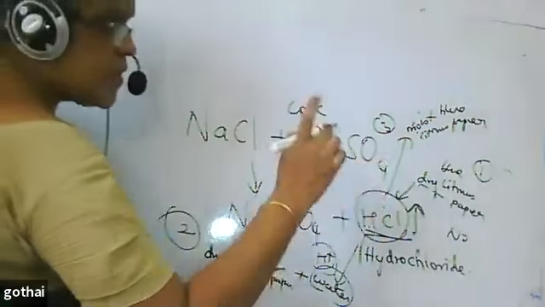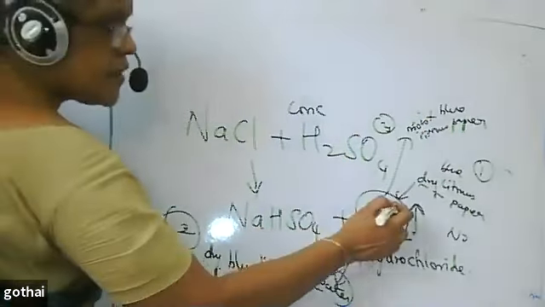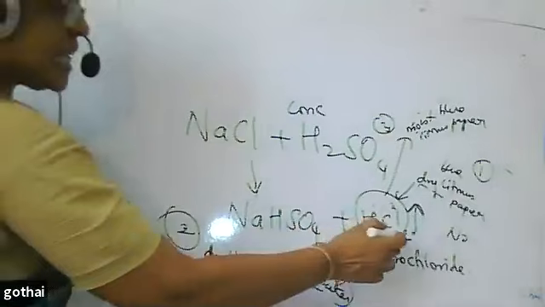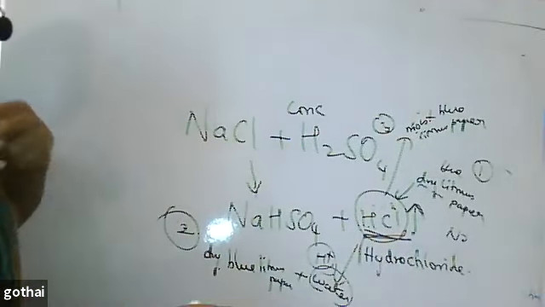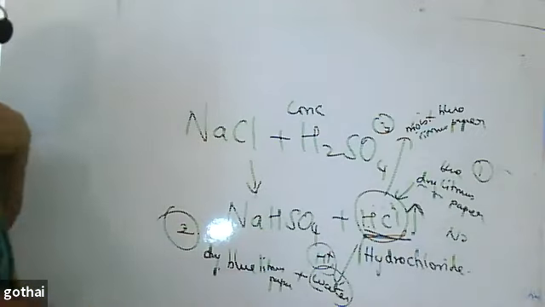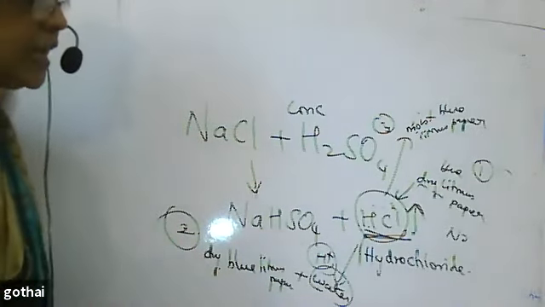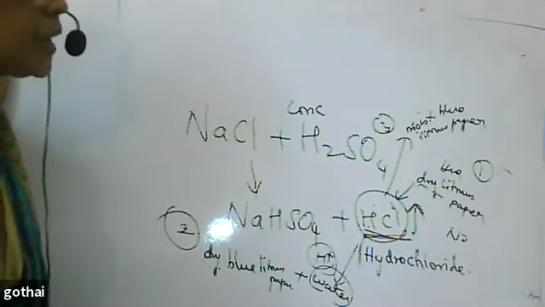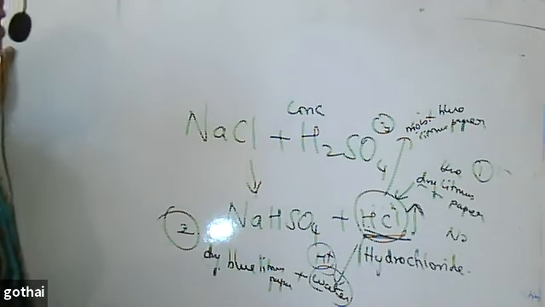So you can observe the color change in the third option and in the second option, not in the first option. When HCl is in the form of a gas, I call it hydrogen chloride gas. After I dissolve it in water, when it is in the liquid form, I call it hydrochloric acid. Because only in liquid form, it produces H plus ions.